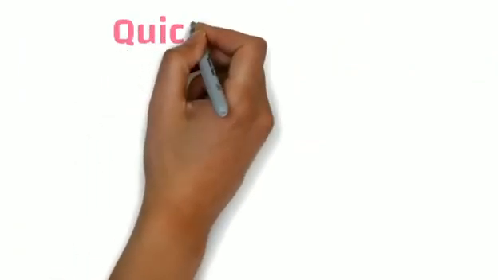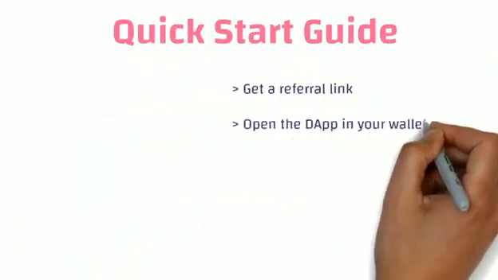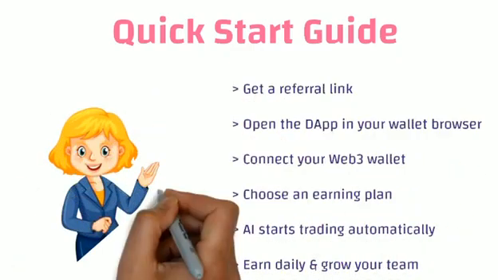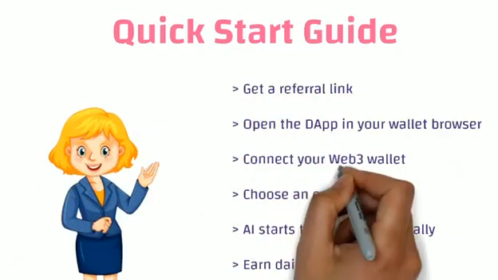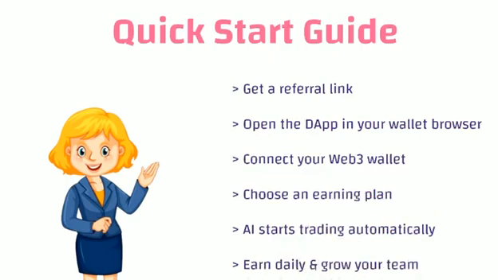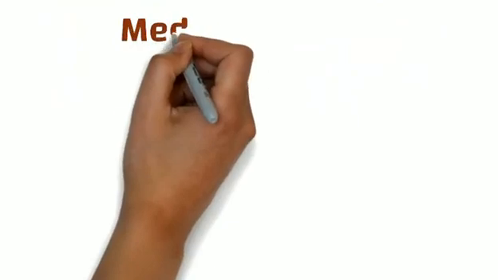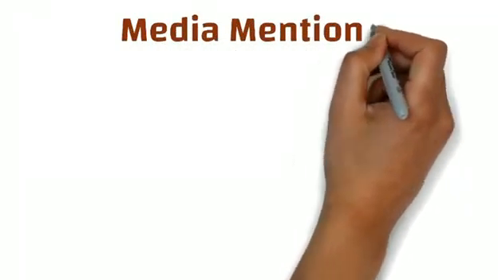So if you want to start your journey, here are some quick steps. You just have to get a referral link, then you have to open the dApp in your wallet browser, connect your Web3 wallet, choose an earning plan, and AI starts trading automatically, where you can earn daily and you can grow your team. And now finally, we talk about the media mentions.